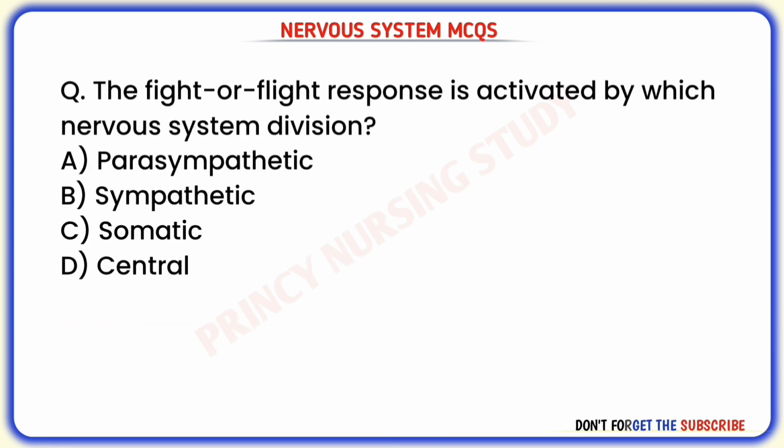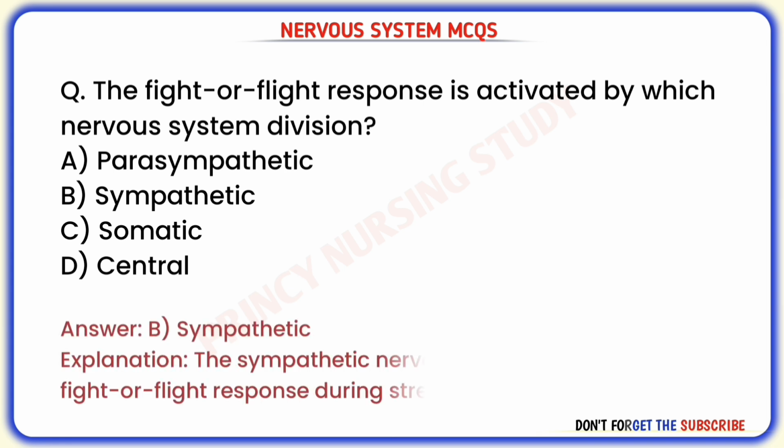Next question. The fight or flight response is activated by which nervous system division? Correct answer is B. Sympathetic. The sympathetic nervous system activates the body's fight or flight response during stress.